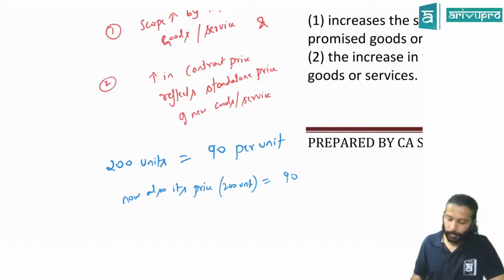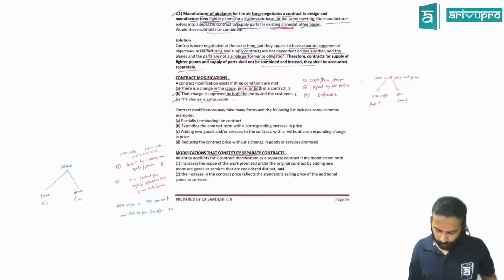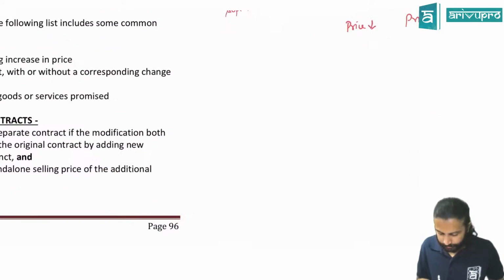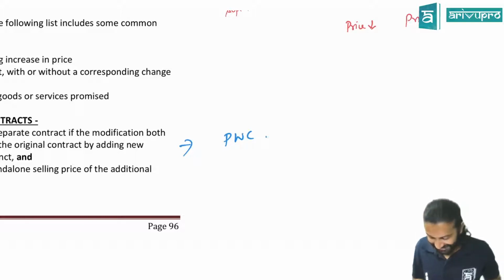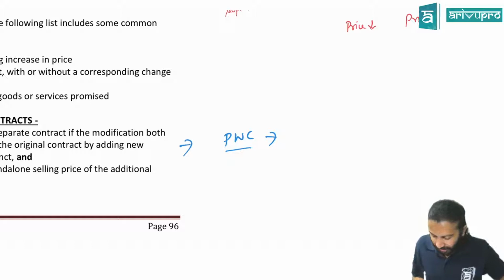Understood? Okay. Sir, service example, can you give one? You want service example? Yeah. PwC, your favorite firm, is giving, let's say, audit service to another client.